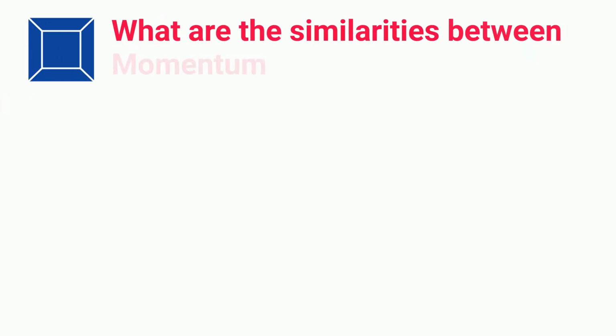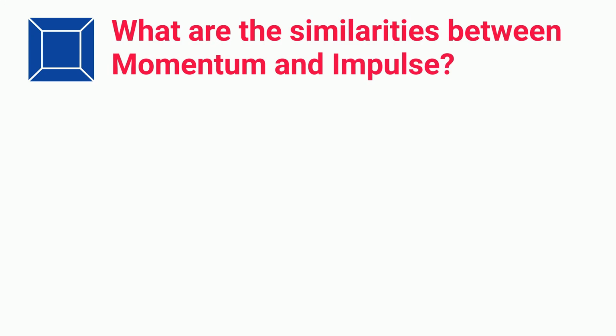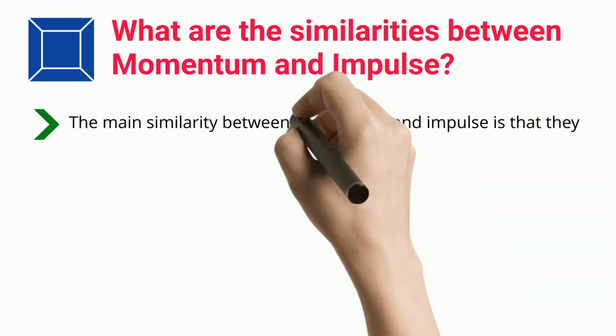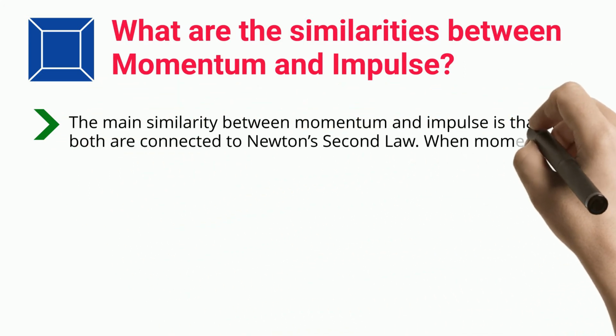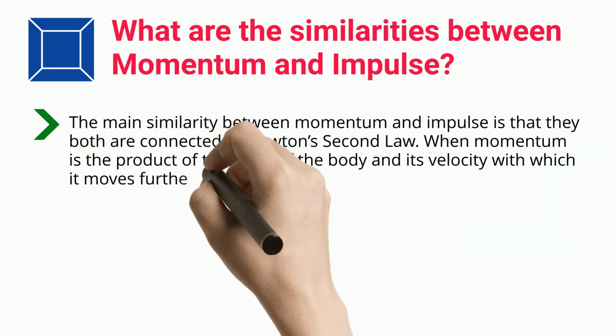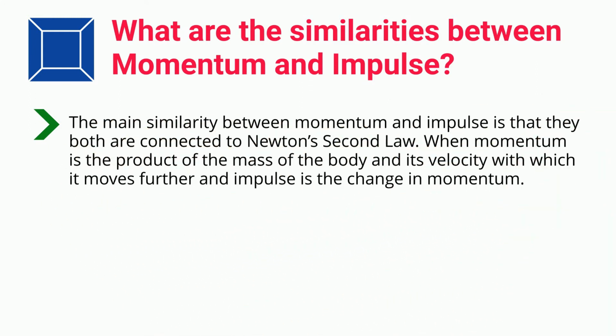What are the similarities between momentum and impulse? The main similarity between momentum and impulse is that they both are connected to Newton's second law. Momentum is the product of the mass of the body and the velocity with which it moves further, and impulse is the change in momentum.